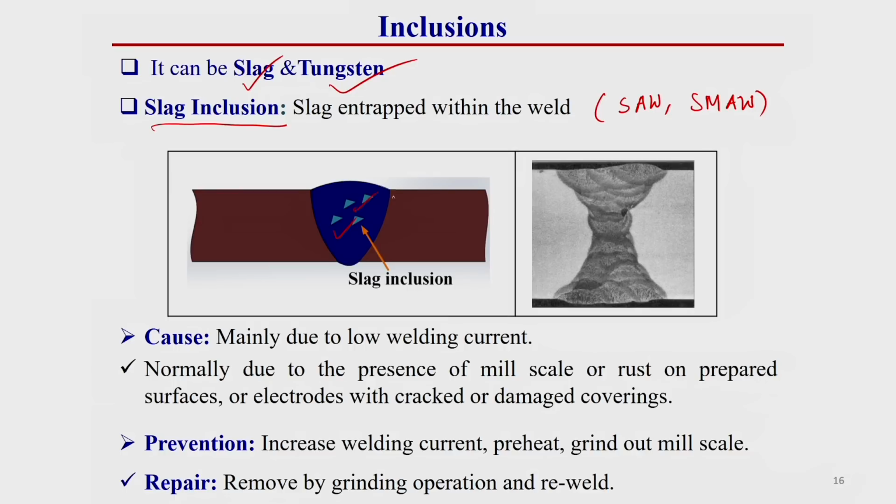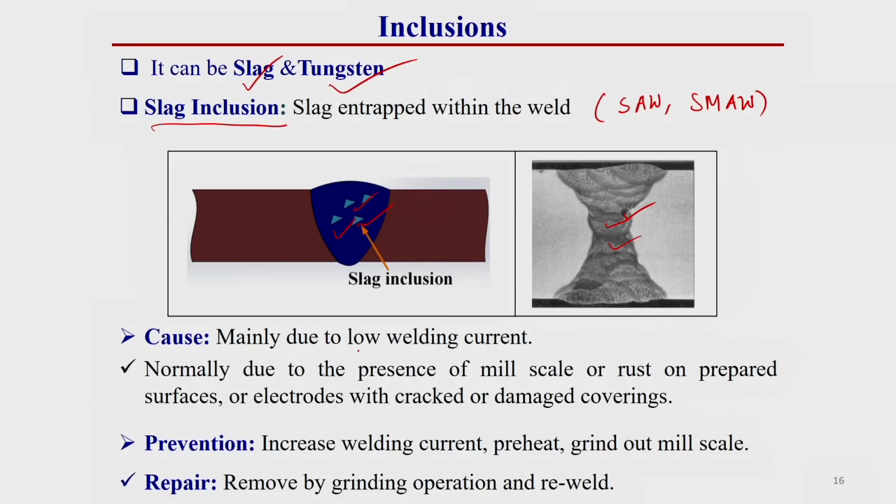This type of slag entrapment can occur, as you see here, between two layers of welding. The chance of this entrapment is higher when there is multi-layer or multi-pass welding, because during cleaning of the slag, some slag can be left in this region. Another cause of this defect is low welding current. This is more visible in multipass, but it can also occur in single pass welding. When the current is on the lower side, the chance of slag inclusion is higher.